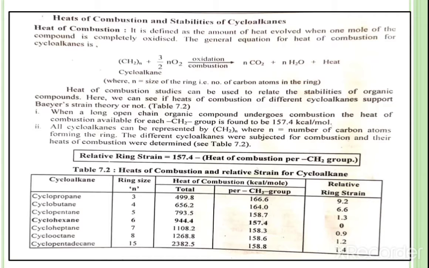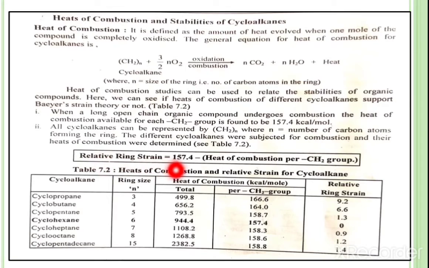Here, we can see whether the heats of combustion of different cycloalkanes support the Baeyer strain theory or not. Table 7.2 is given below. See this table. Okay. Here we have to find out the relative ring strain.